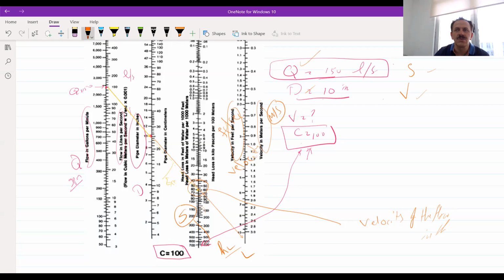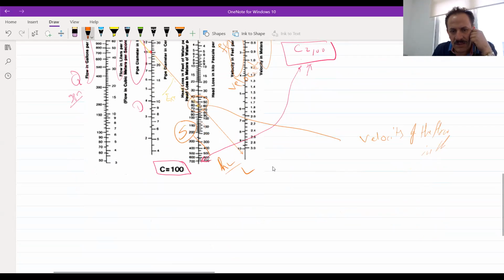This is in case that you are in a hurry. You have, for example, 500 pipes in your network, and you want to check without using the equation 500 times. Nowadays we have Excel equations, you can use that, but this was innovated in the early 1900s.